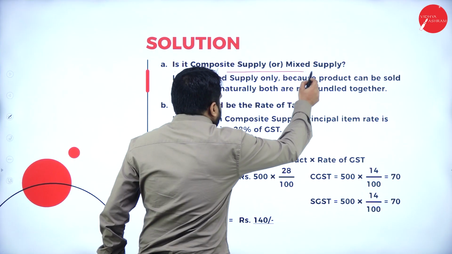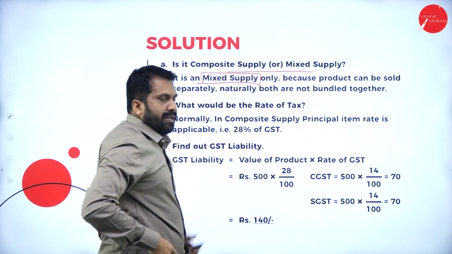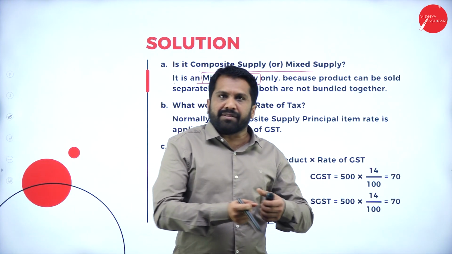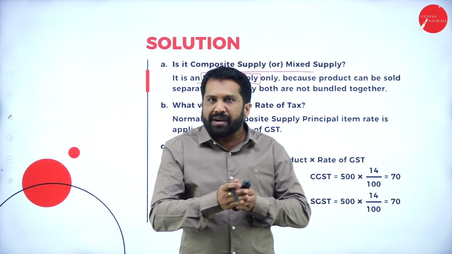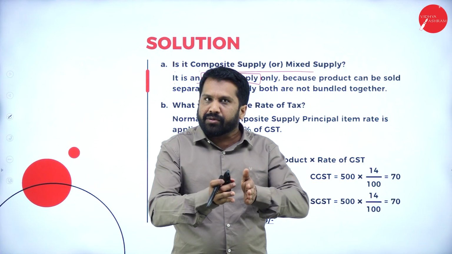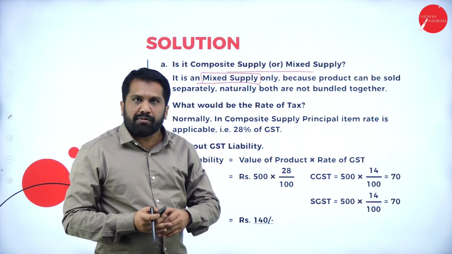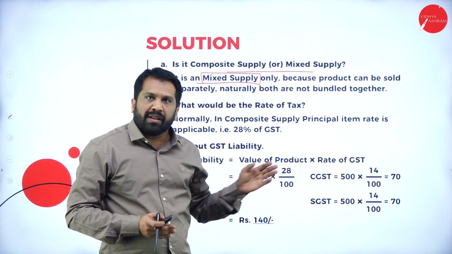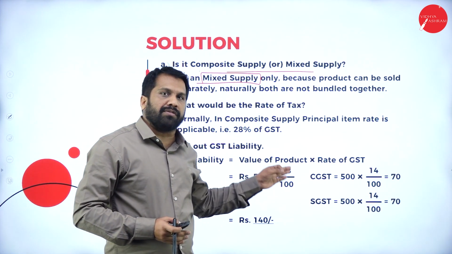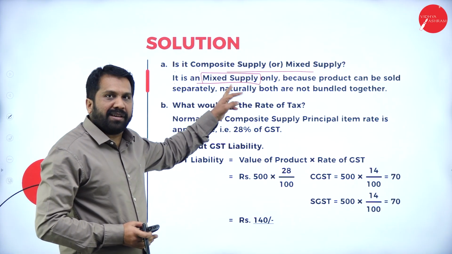Now, is it a composite or mixed supply? It is a mixed supply. It is not a composite supply. The reason is that nobody gives a bucket with detergent. Detergent is separate, bucket is separate. They can give you a laptop bag with a laptop because it goes together. But bucket and detergent are not the same. If you want a bucket, go to any shop where you'll get plastic items. If you want detergent, go to a provision shop. So, it is not a composite, it is a mixed supply.